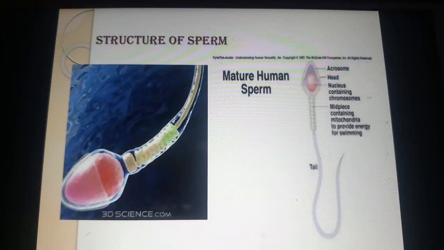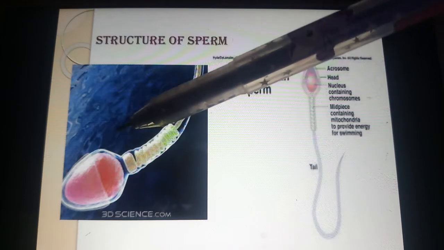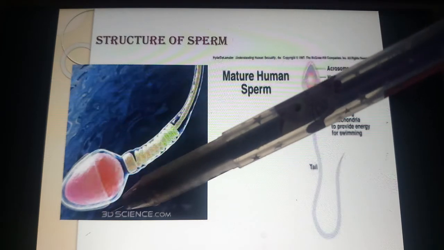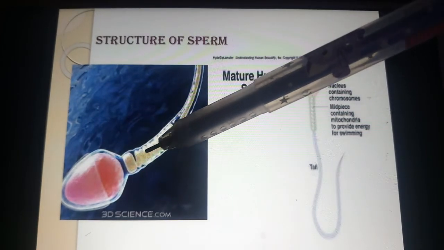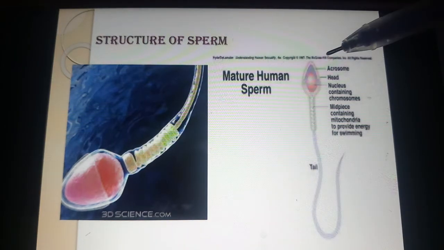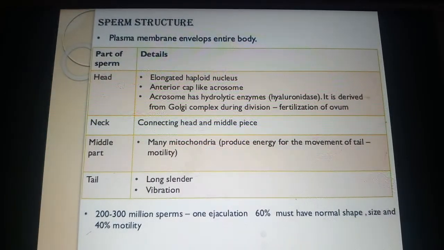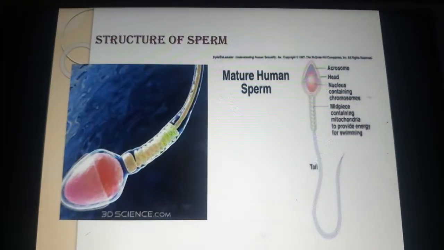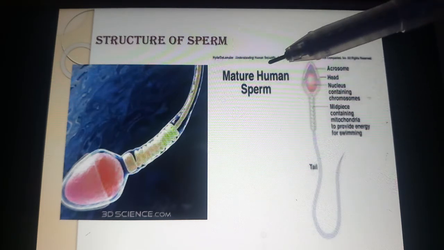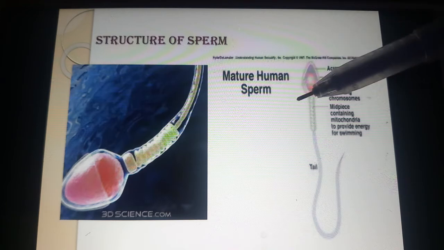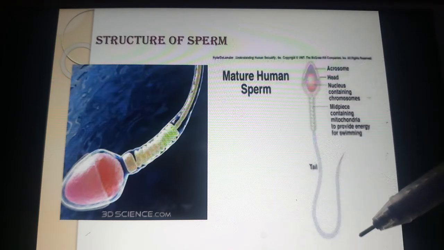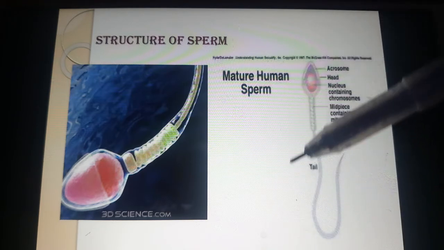Now you see how the structure of the sperm is. See this diagram here: the head is triangular, and you will have the long tail. This is the structure of the mature sperm. Here, the mature human sperm appears like this.